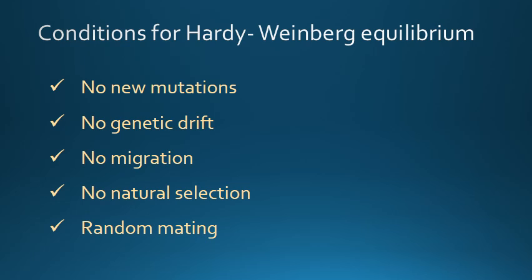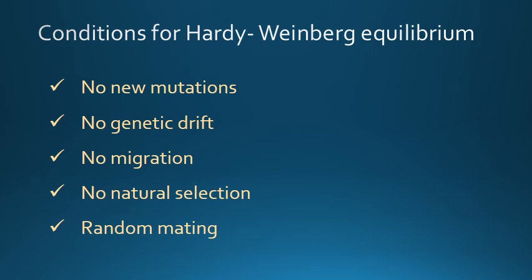These conditions are: number one, no new mutation. The gene of interest does not include any new mutation. The second point is no genetic drift. The population is so large that allele frequencies do not change due to random sampling effects. Next point is no migration. Individuals do not travel between different populations. Number four, no natural selection. All the genotypes have the same reproductive success.